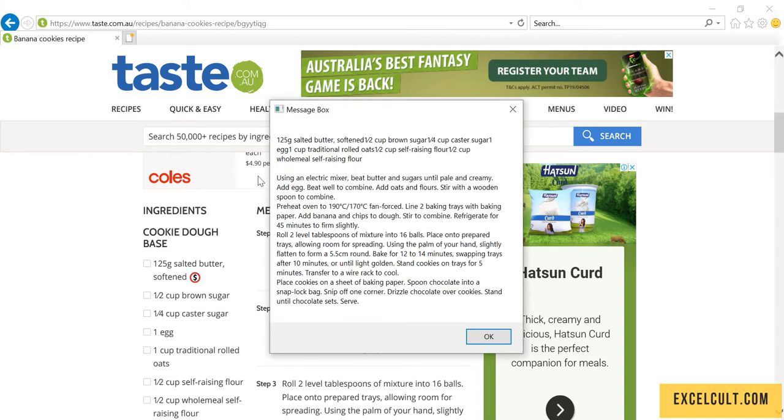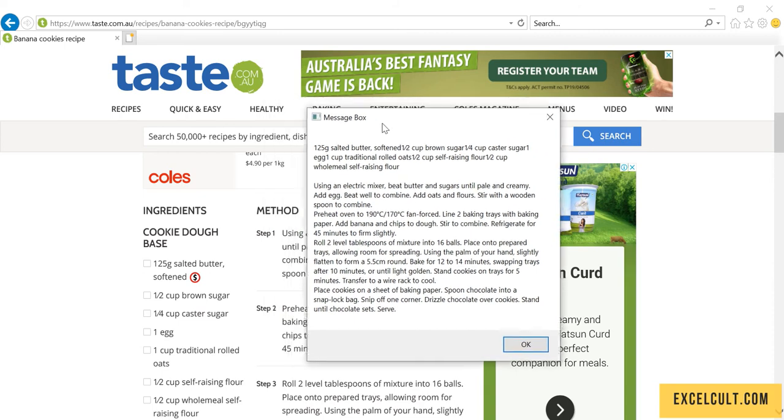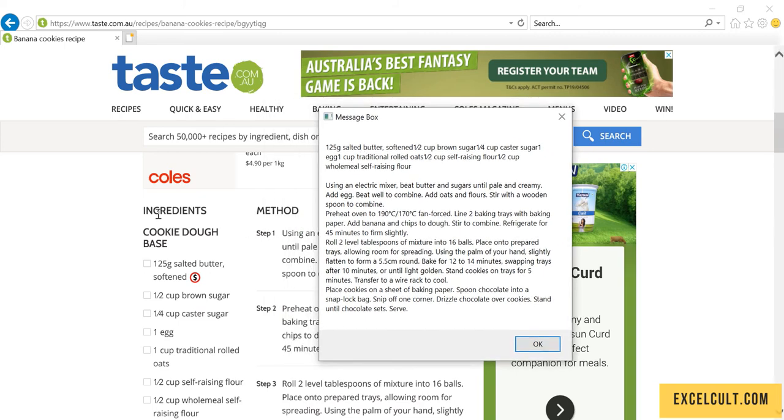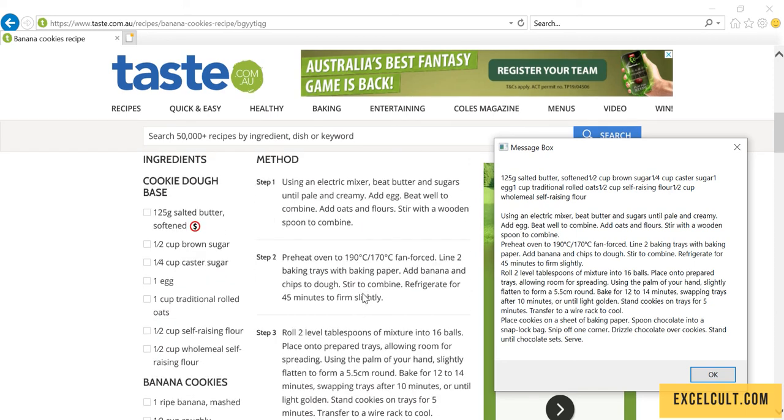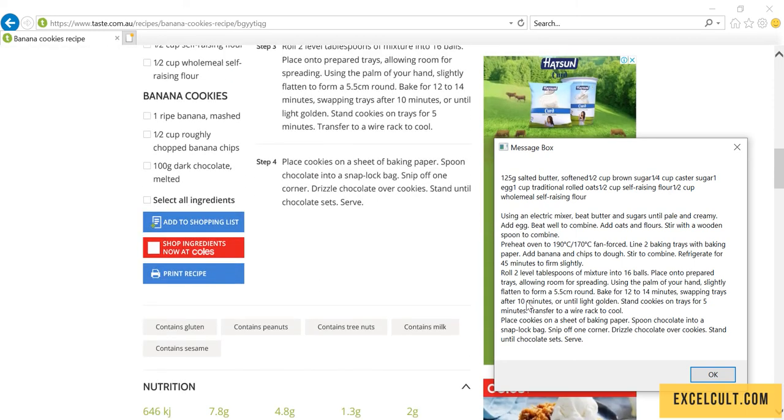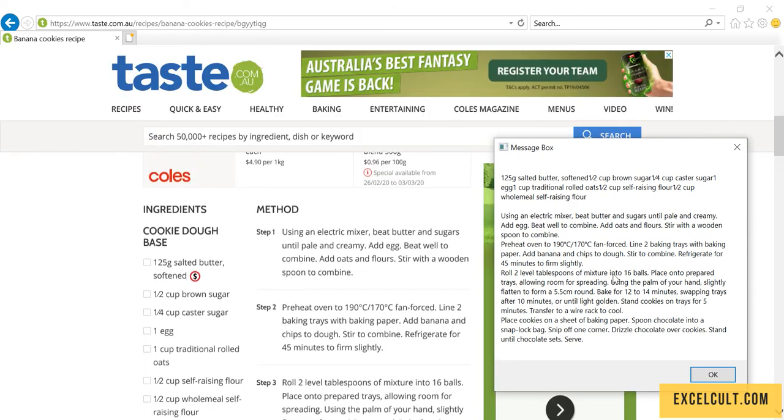Here are the results. The top details will contain the ingredients and the below thing will contain the method used. Let's start with using an electric mixer, and here are the other steps. Good.